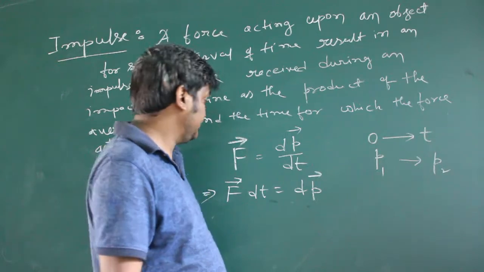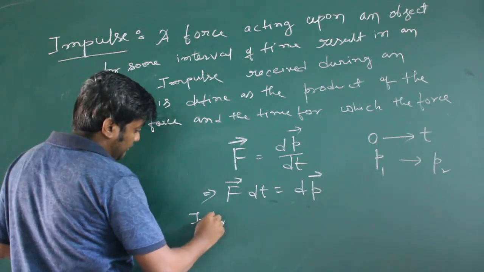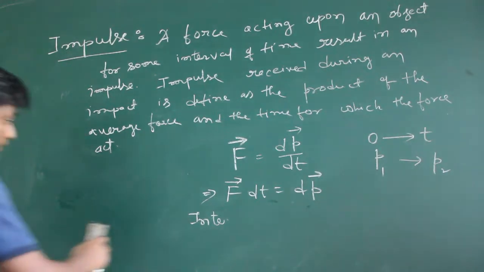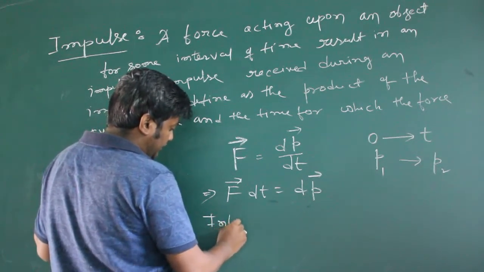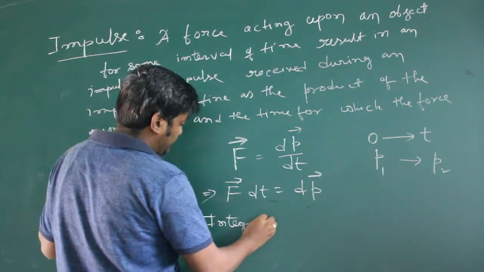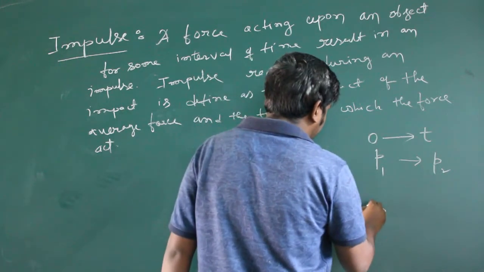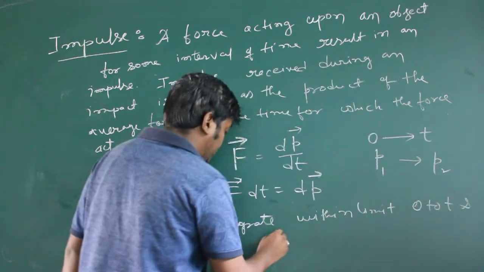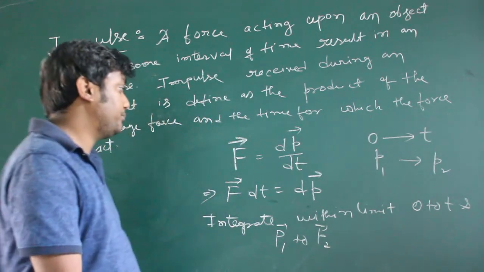We have to use integration. Integrate within limit 0 to t and p1 to p2. Momentum will change from p1 to p2.